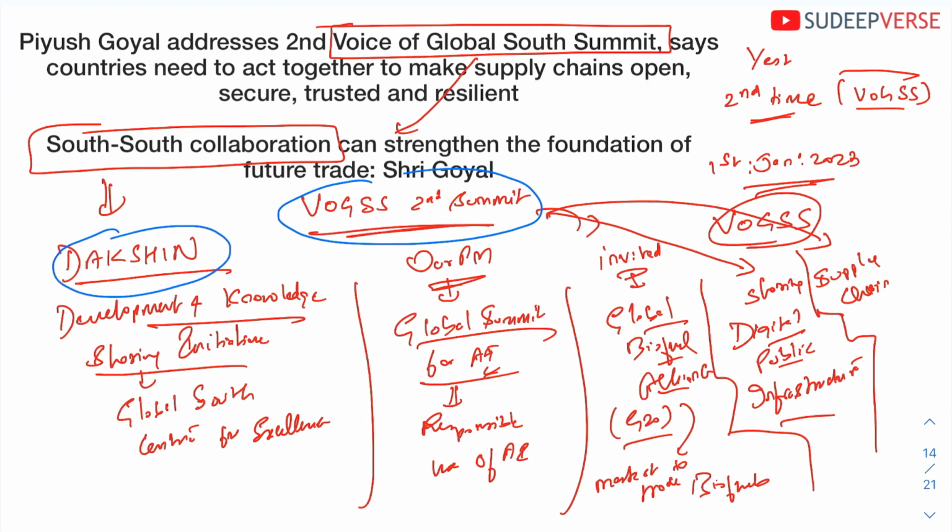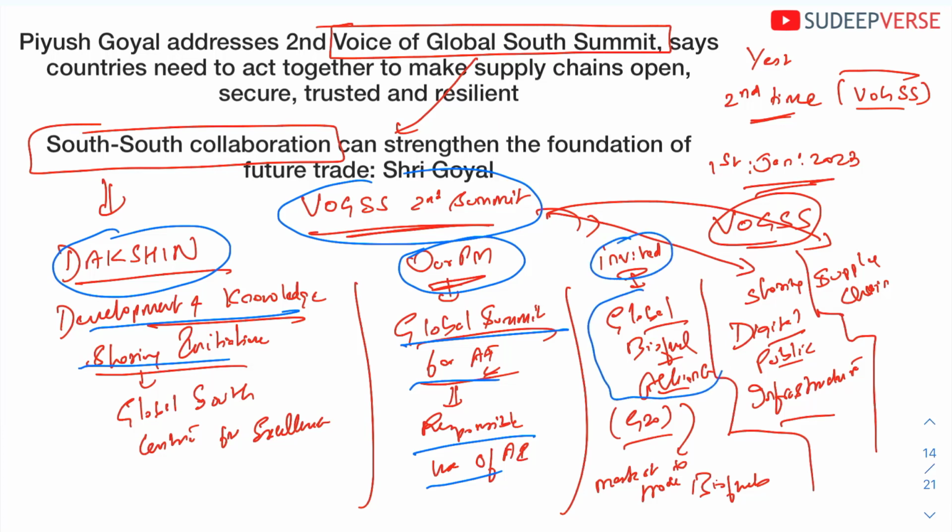Summit. Dakshin, that's Development of Knowledge Sharing and Initiative. Our PM has announced there will be a global summit for AI in the next 1 month, which talks about responsible use of AI and regulating AI. The next is they have invited countries to the Global Biofuel Alliance. And the next is they have talked about sharing digital public infrastructure, which is called India Stack in India. And the next is they have also spoken about supply chain resilience, especially South-South collaboration. Okay, so these are a few announcements that were made at our Voice of Global South Summit.